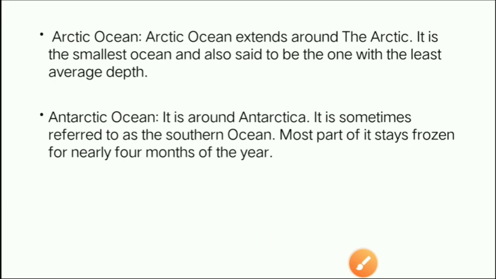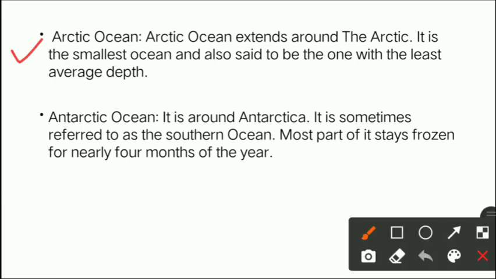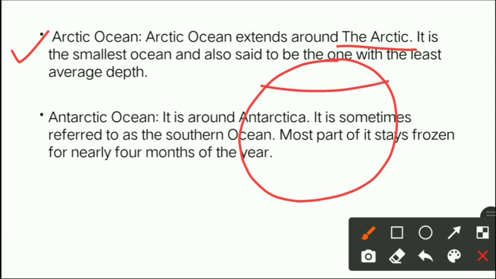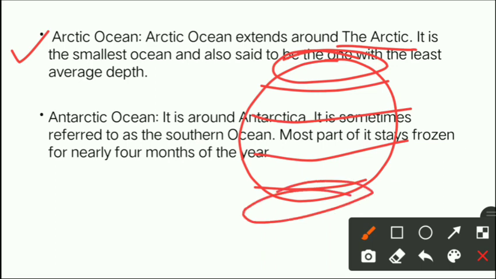Now coming to the fourth one, which is your Arctic Ocean. Arctic Ocean extends around the Arctic. It means that Arctic Ocean generally extends to all the region which is your Arctic region, okay? You have studied, right, in the latitude part, like this is the Arctic Circle, Antarctic Circle, and everything you have studied, right? So the topmost part is your Arctic and the lowermost part is your Antarctic area, okay beta? So Arctic Ocean generally extends around this Arctic region, right?